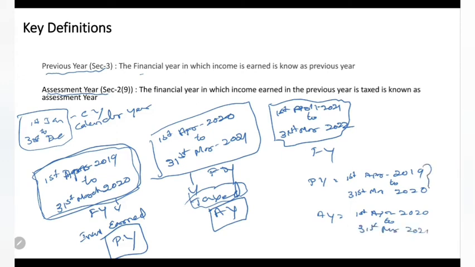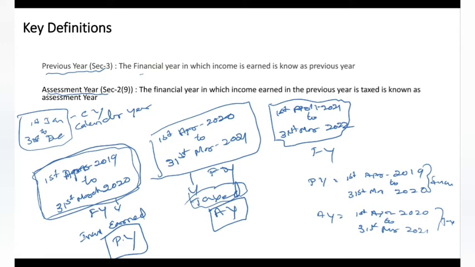So whatever income is earned here will be taxed in this. Clear, guys? I don't want to confuse further, just take this example. So previous year is where income is earned, and assessment year is where the income is taxed. You can write down this particular example.